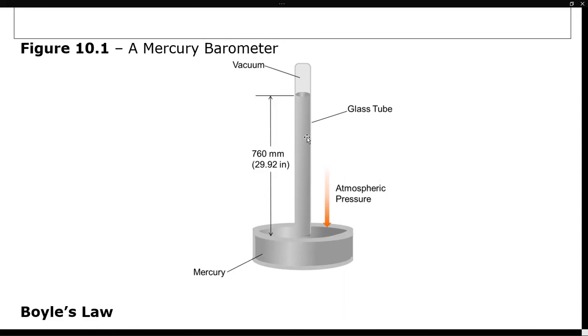It's the height of that column in millimeters, which is approximately equal to 29.92 inches of mercury. The weather report normalizes the pressure for altitude, and so you can't treat that as an absolute pressure measurement, but it is approximately the same thing as long as you're at sea level or close to it. But it pushes that up, and then the average atmospheric pressure will rise that column 760 millimeters or 76 centimeters.